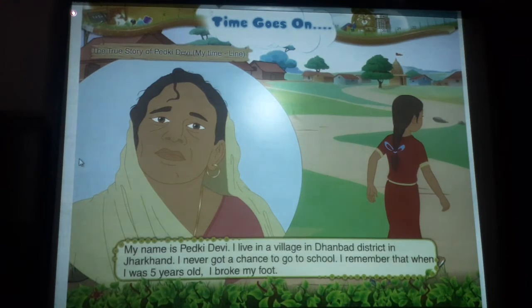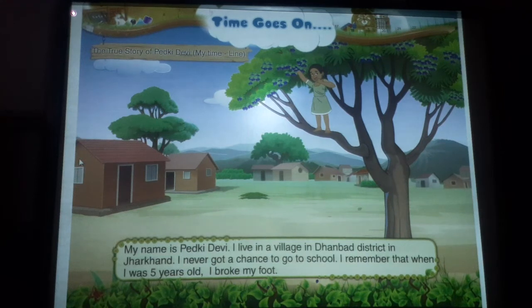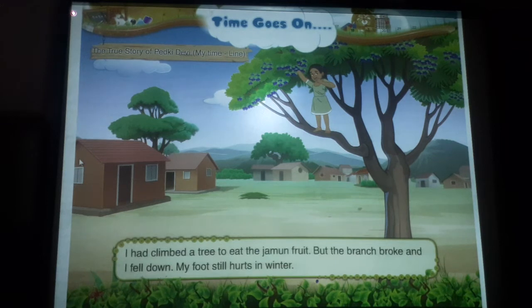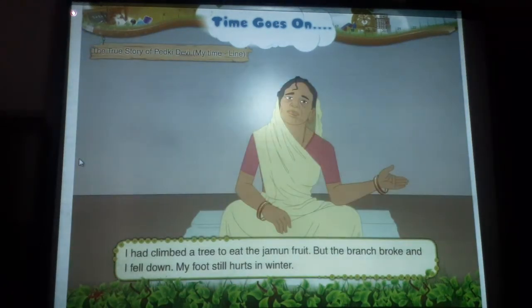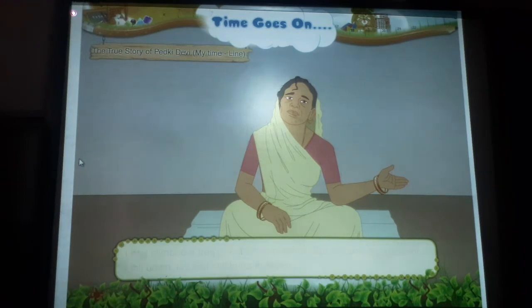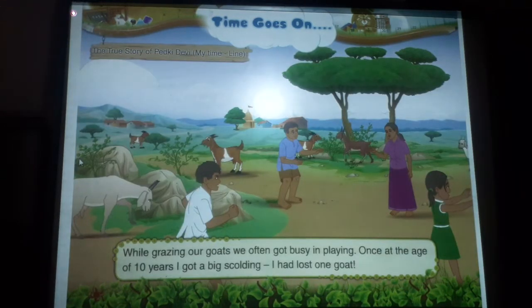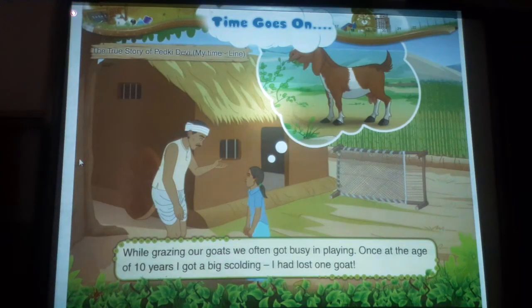I remember that when I was 5 years old, I broke my foot. I had climbed a tree to eat the jamun fruit, but the branch broke and I fell down. My foot still hurts in winter. While grazing our goats, we often got busy playing. Once, at the age of 10 years, I got a big scolding. I had lost one goat.